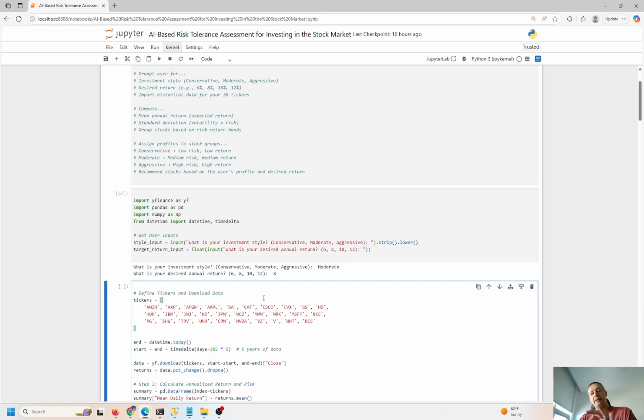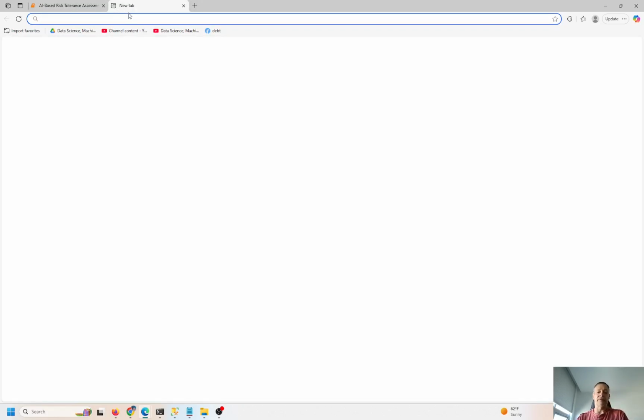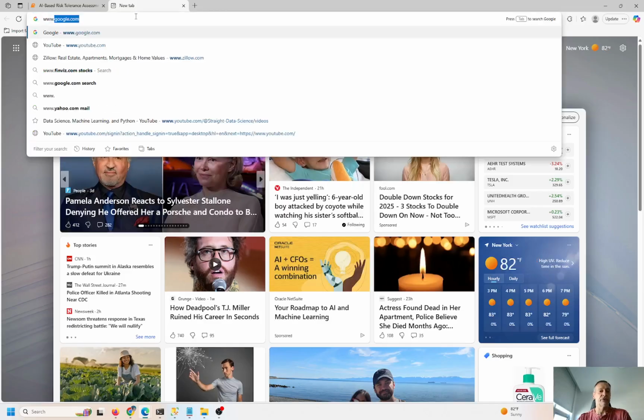Now I'm going to go and look at the Dow 30 components. I can put anything I want in here. I can put the S&P 500. I picked 30 components from the Dow. If you want to do this for yourself, you can go over here, just do a quick Google search.